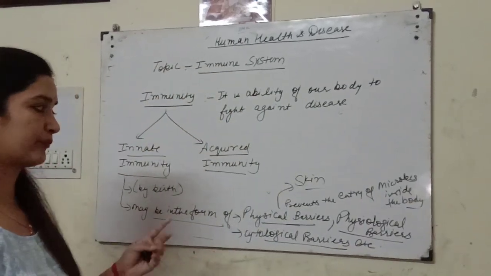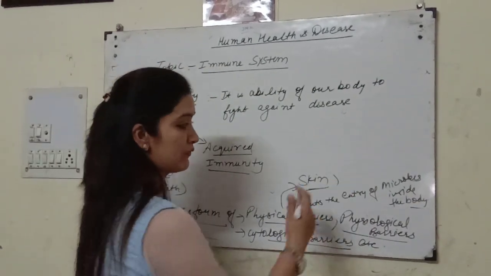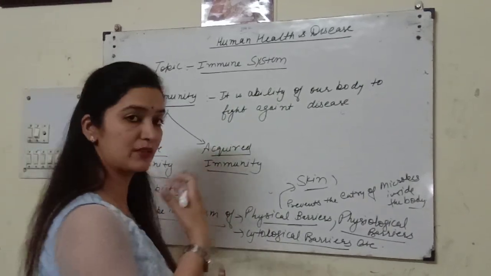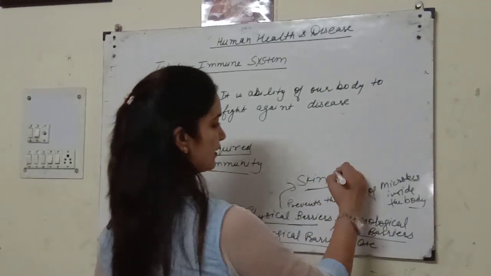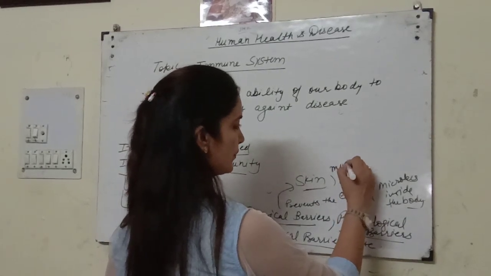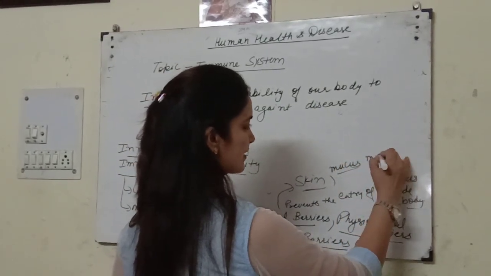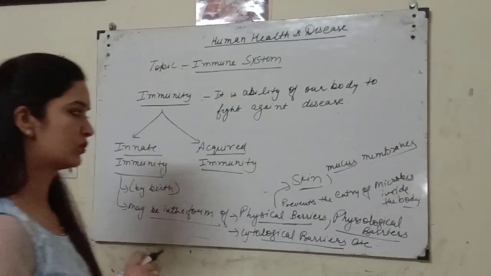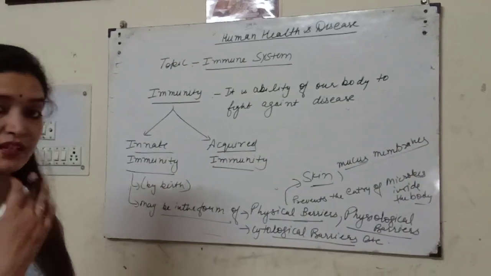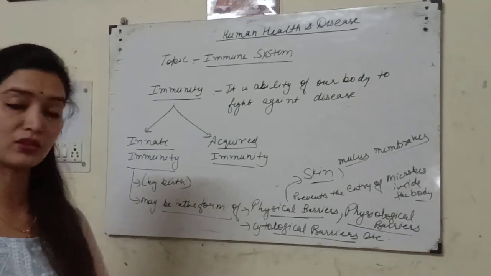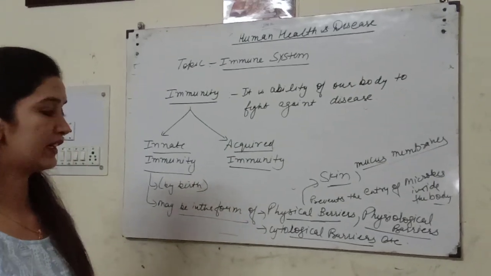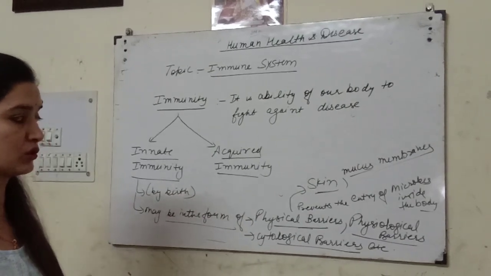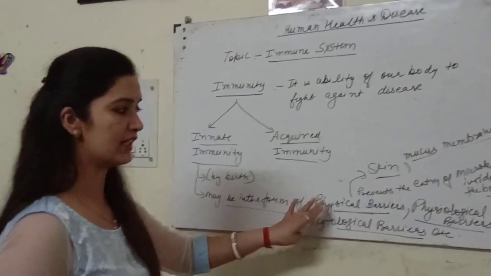So it may be our skin, and inside our body, it may be in the respiratory system and in the gut region. So these are mucous membranes. So this skin, mucous membrane, or hair present in our nose, or hair also present on our skin, and mucus present in our nose. So basically all these are physical barriers.